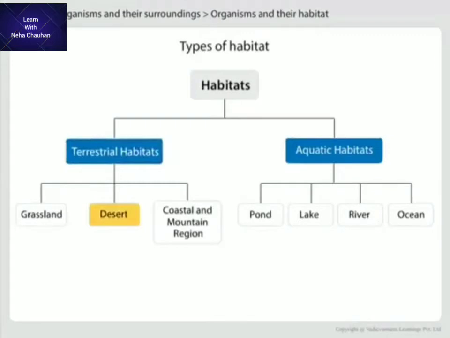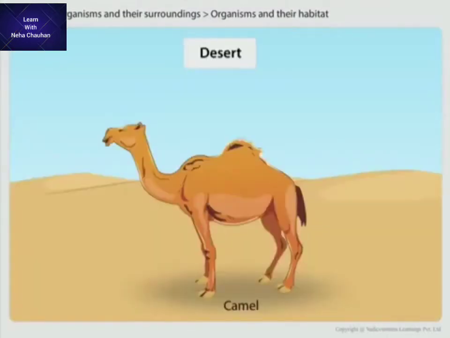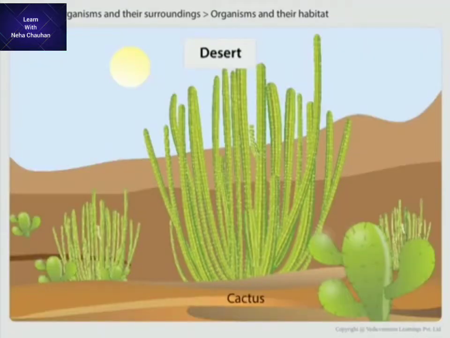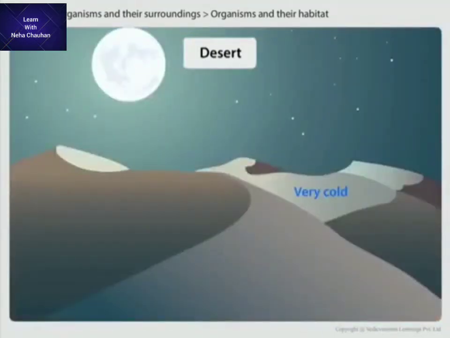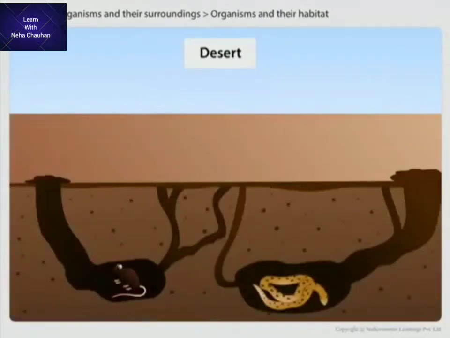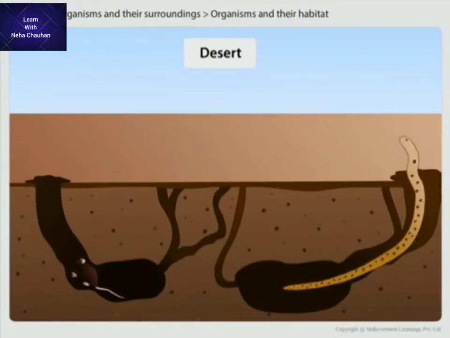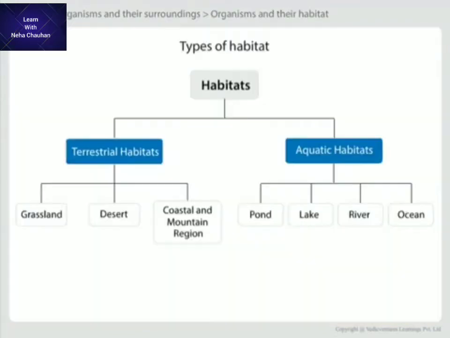Desert. Animals like camel and plants like cactus live and survive in desert. Deserts are very hot in daytime and very cold at night. Rat and snake do not have long legs like camel, so during the daytime they stay in deep burrows inside the sand and come out during the night to catch their prey and to survive.